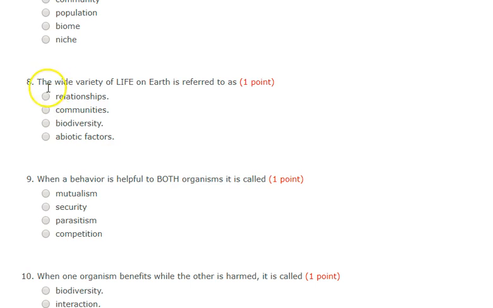Number 8. The wide variety of life on Earth is referred to as what? Again, life is capitalized and Earth is capitalized. Is that relationships, communities, biodiversity, or abiotic factors? What do you call the wide variety of life on Earth is what question number 8 is asking.